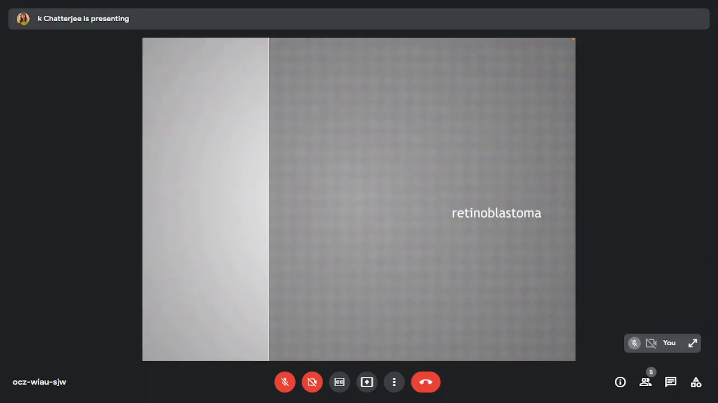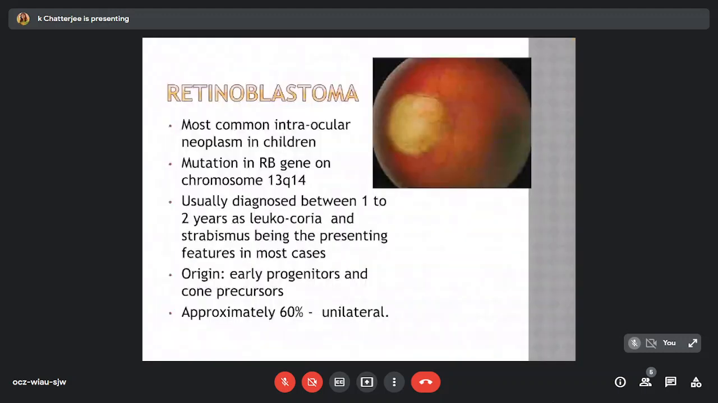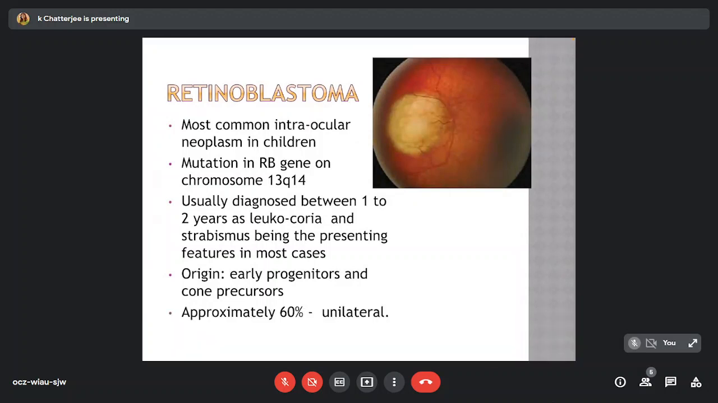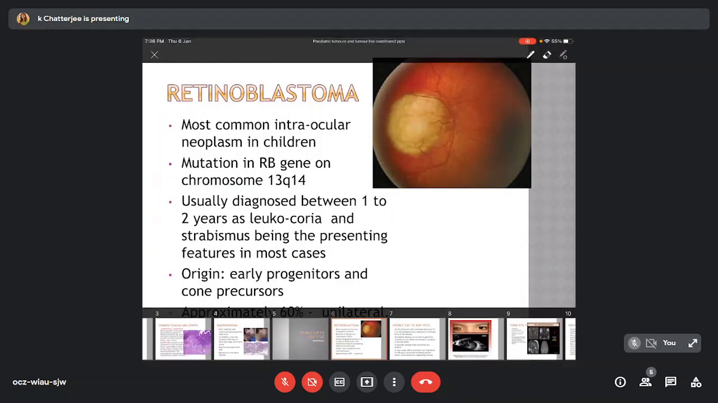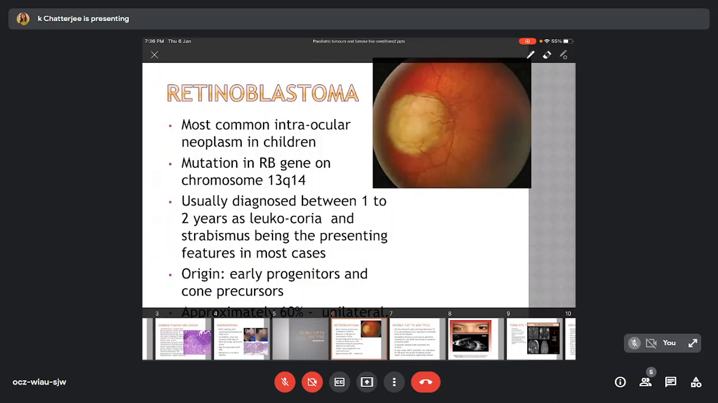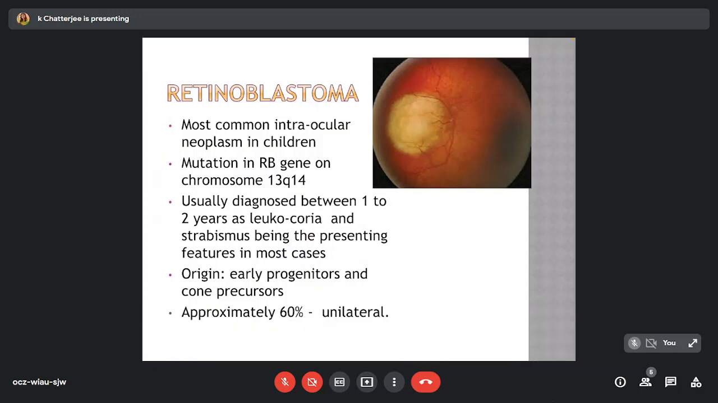Now we move on to the solid tumors, mostly malignant and quite devastating, so requiring a prompt diagnosis. And we start with retinoblastoma. It is the most common intraocular neoplasm in children with a mutation in the RB gene on chromosome 13q14. These present with leukocoria or the white pupillary reflex or strabismus, usually within 2 years of age. Seemingly, they tend to originate from early progenitors and cone precursors, and approximately 60% are unilateral.